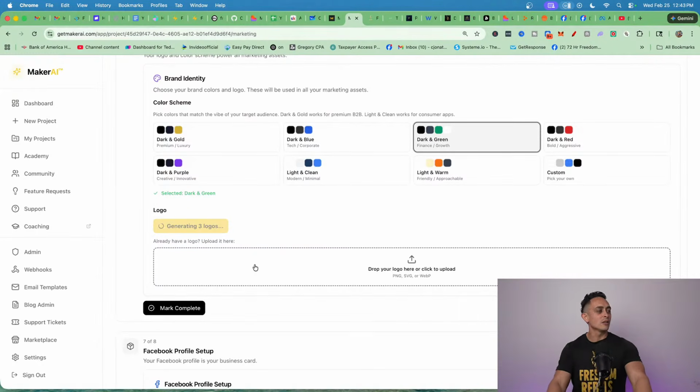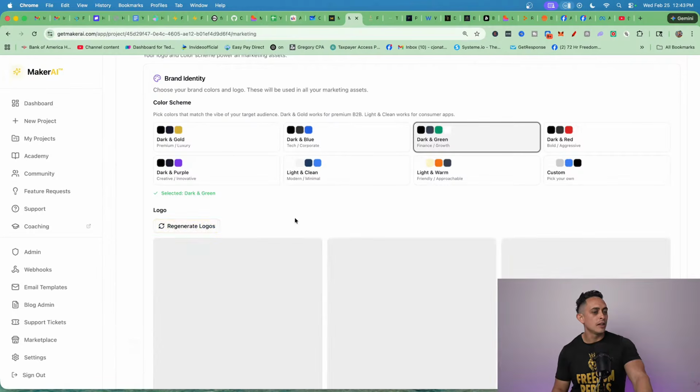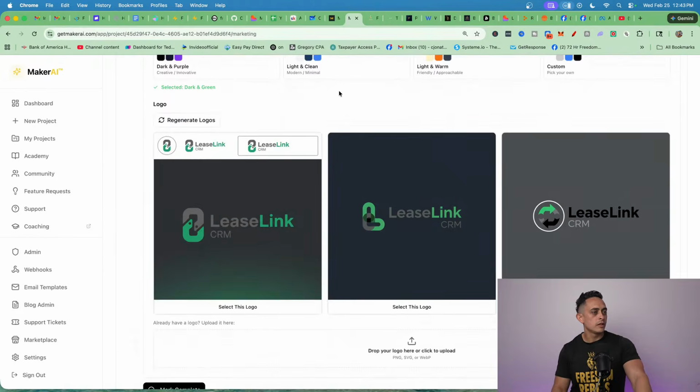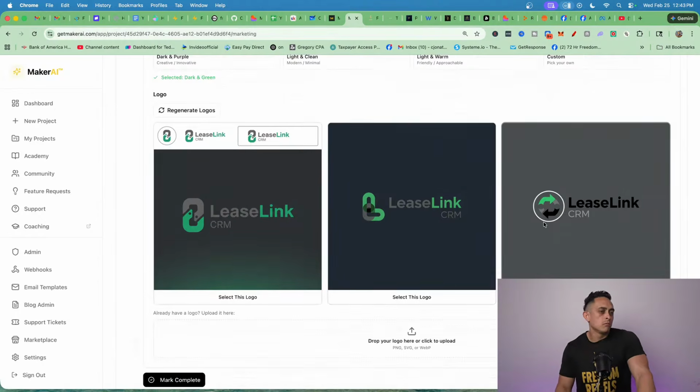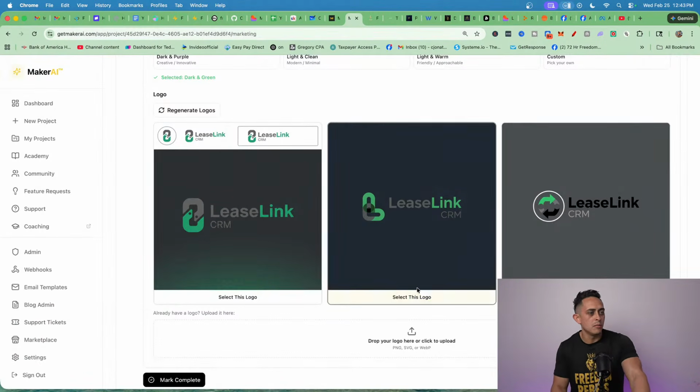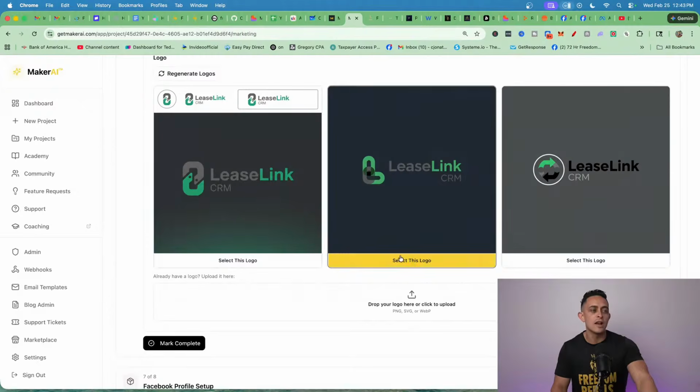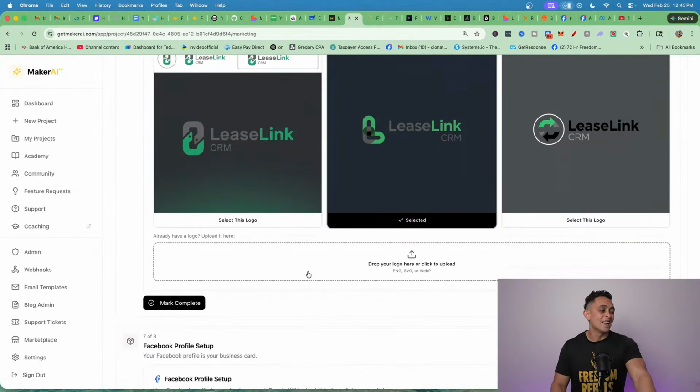So, all right, it's going to do its thing here. Here we go. Let's see. Not bad. Not bad. Lease link CRM. Cool. All right, let's just pick one. We're going to pick the one in the middle for now. Obviously you can regenerate, you can change it up. We just want to move quick for now. I'm going to select this logo and that's the logo we're going to go with.